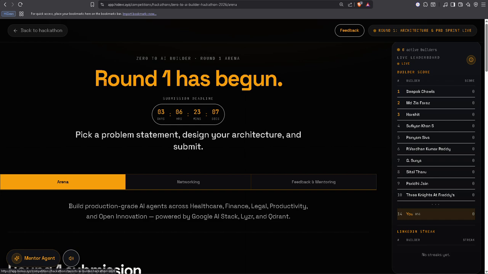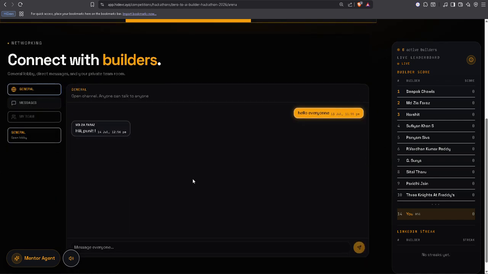And now coming to the networking tab. So here, if you have a team, you can chat with your team. The general is for all. So here you can chat with anyone who is there in the hackathon.